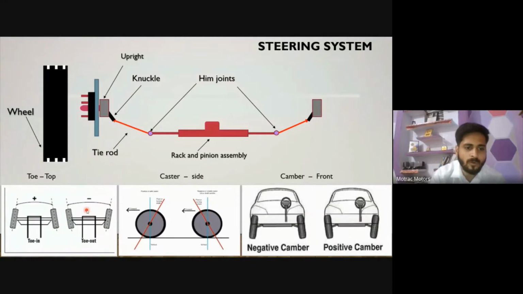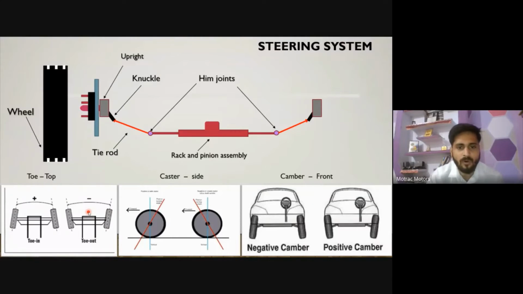If you want to check in your vehicle whether there is toe in or toe out, you have to check from the top side. There is a lot of machinery available in the market, as you cannot see it with your eyes alone. When you go to a wheel alignment shop, that person will detect everything: the caster, camber, toe in and toe out of your vehicle, and the weight distribution of your wheels. It will check everything with the help of machinery, and if anything needs correcting, the technicians will correct it.